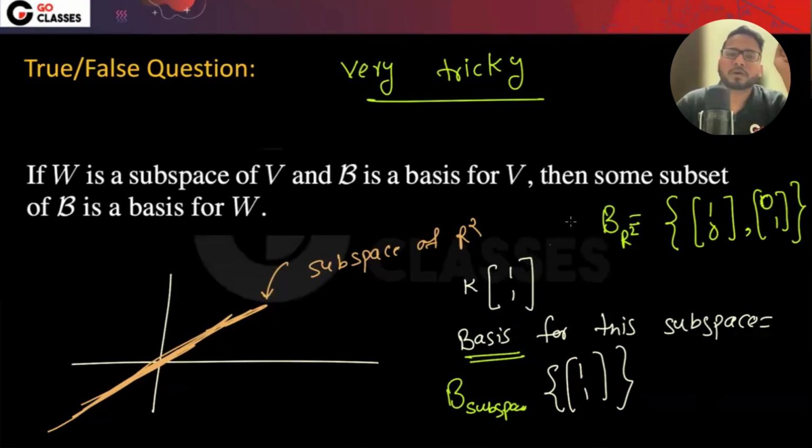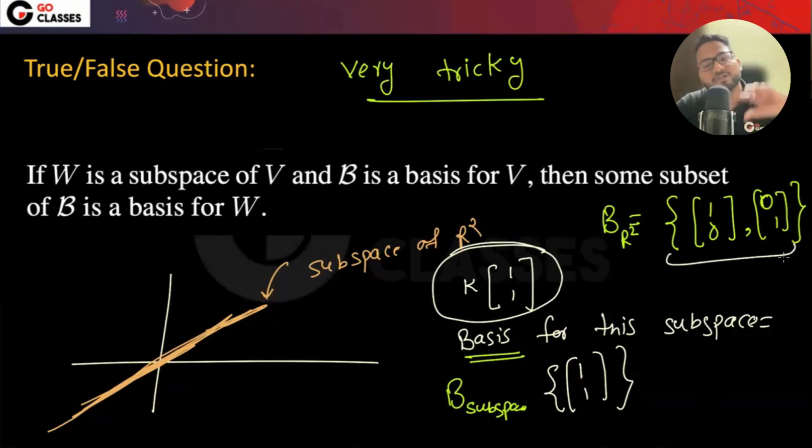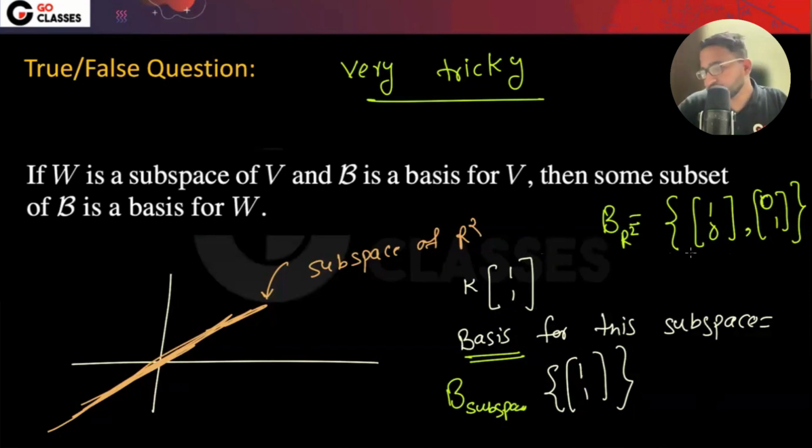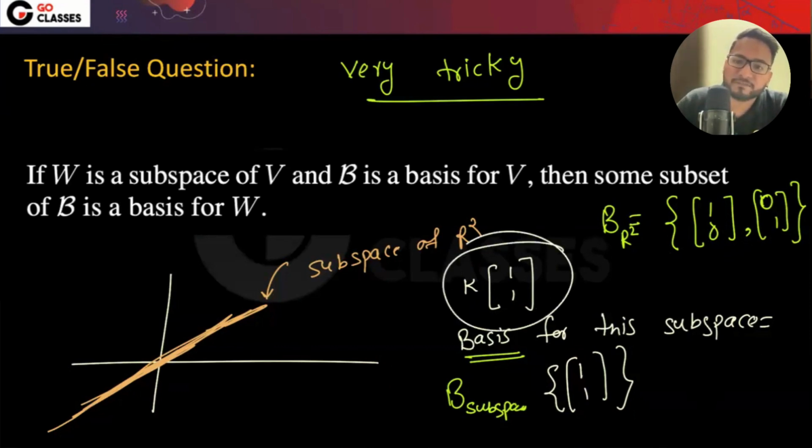We can definitely get any vector in the subspace with the support of these two vectors. But let's suppose I say you just pick one vector, or maybe some subset of this. Is it really necessary that you can still fill this space? No. That's really a very tricky question.